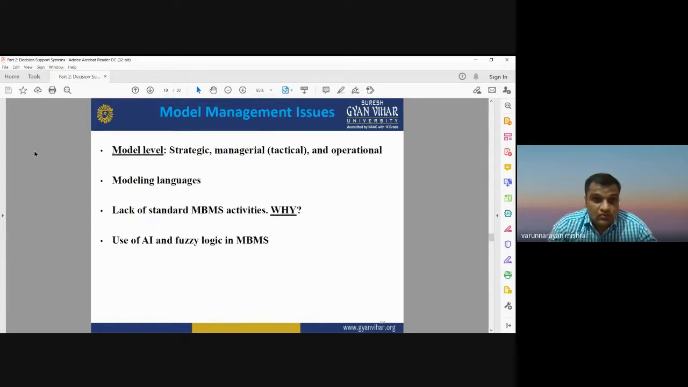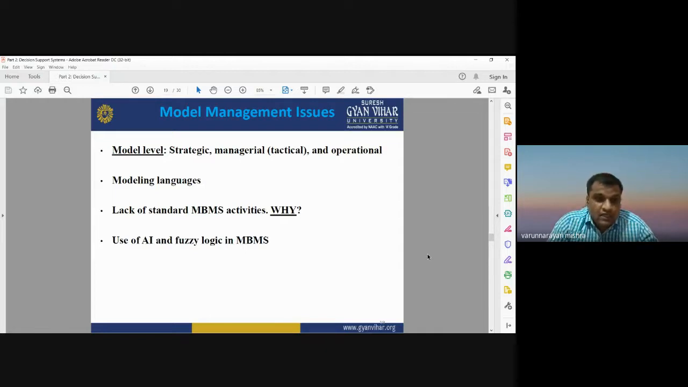Okay, so a model may be applied at different levels. It may be applied at a strategic level, then tactical level, or operational level. And also we should have some modeling languages, in general what we call programming languages, so that we can write code to implement any model. Okay, there is a lack of standard MBMS activities, and artificial intelligence and fuzzy logic can also be applied in the model based management system, MBMS.